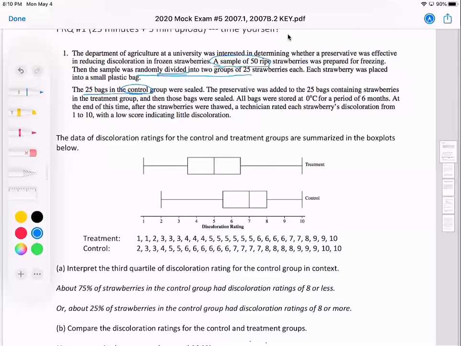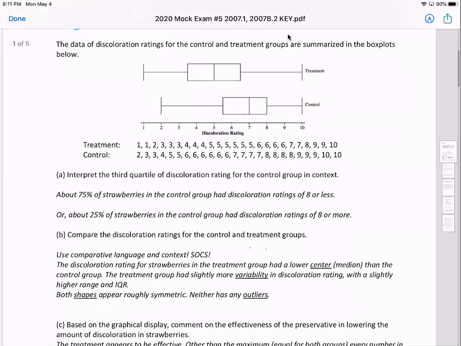Preservative is added to the 25, a little freezer, and then the strawberries' discoloration level, these are numbers, numerical data, quantitative data, with a low score indicating little discoloration, so they're still red, I take it. And then a 10 is bad, higher numbers they're severely discolored. So what we have here, box plots are provided, and you're asked to interpret the third quartile.